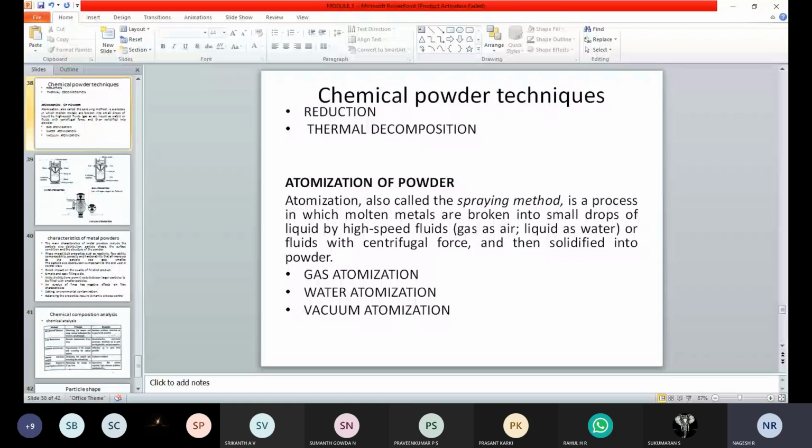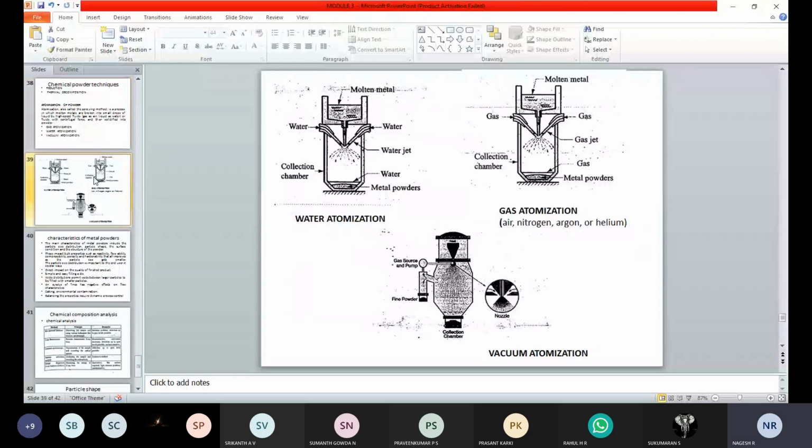See here, these are the three methods: water atomization, gas atomization, and vacuum atomization. In the first figure you can see we have a molten metal, then we have water jets. A jet of water will come and impinge on it. Then water will be collected, and metal powder will be collected on the tray below. And this is the collection chamber.